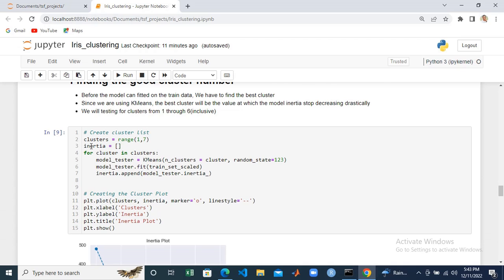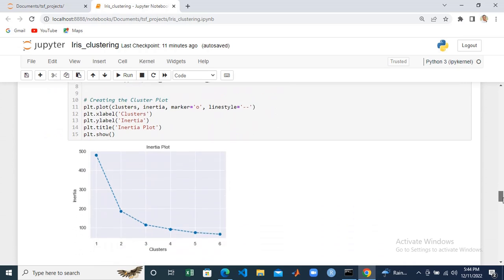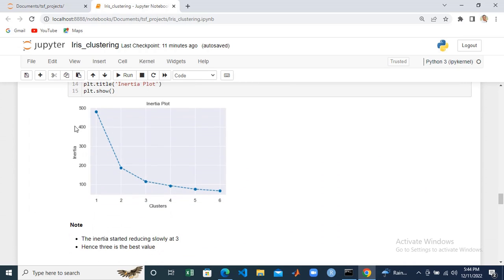So the perfect cluster number is the one at which the inertia stops reducing drastically. And looking at this, we created the plot. The change from inertia of 1 to 2 is very huge. Like, the inertia of 1 is 500 and the inertia of 2 is 200, almost a 300 difference.